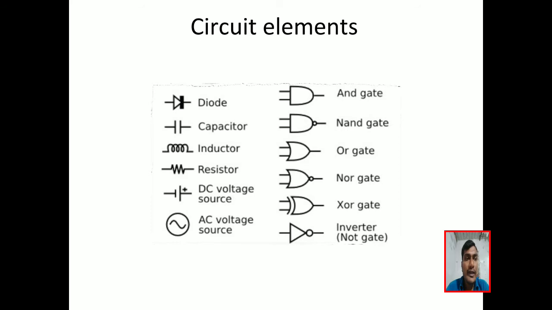How do we indicate the DC source? That is the symbol of the DC voltage source, and next the AC voltage source, that is the symbol of the AC supply system. Next, AND gate, NAND gate, OR gate, NOR gate, XOR gate, inverter. These are all electronic component symbols.